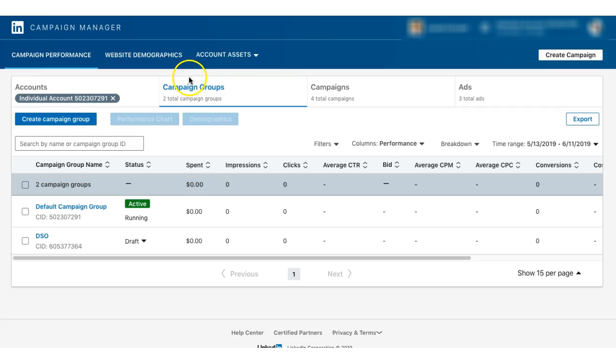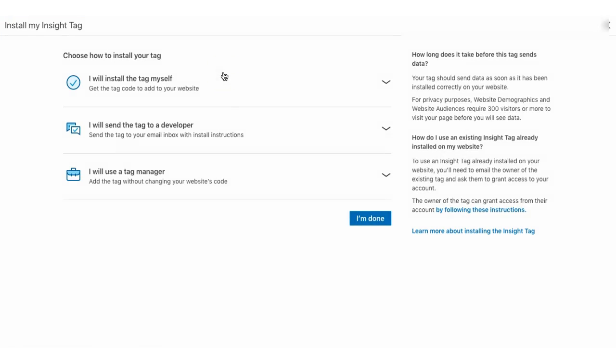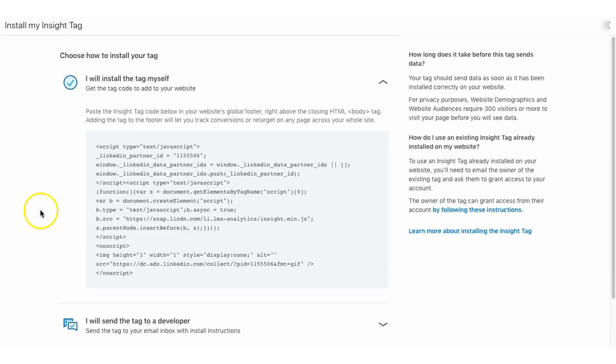It's super easy. Once you're in the campaign manager, just click on Account Assets, Insight Tag, and then I will install the tag myself. So here you have two options. You can either copy that and paste it on your website or ask a developer to do it. Or if you use Google Tag Manager, you're just going to need the LinkedIn Partner ID.